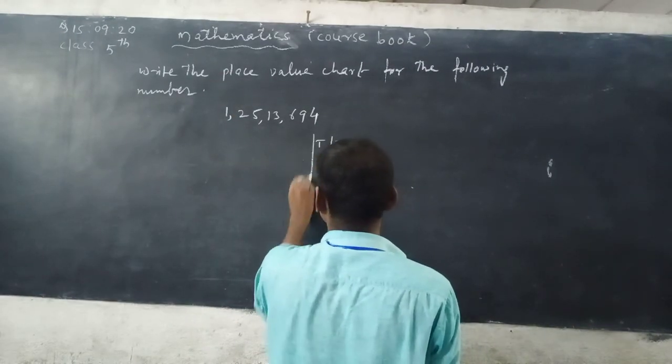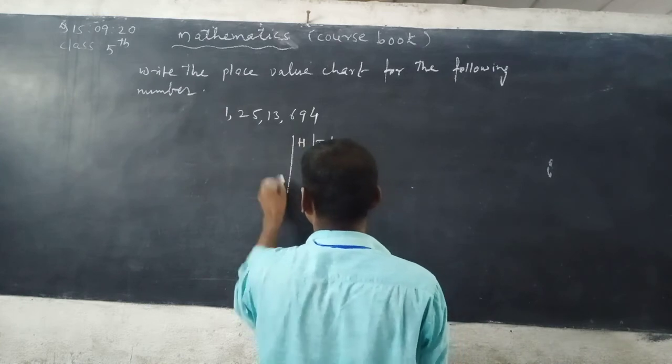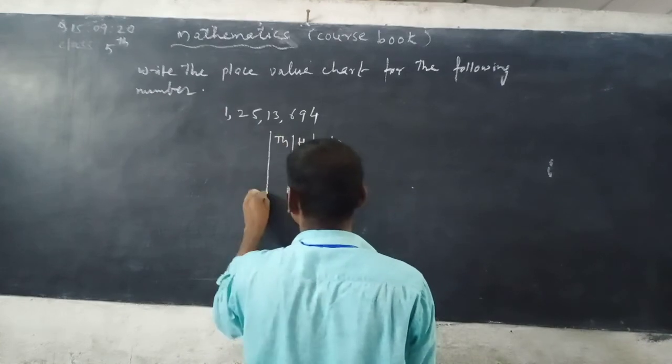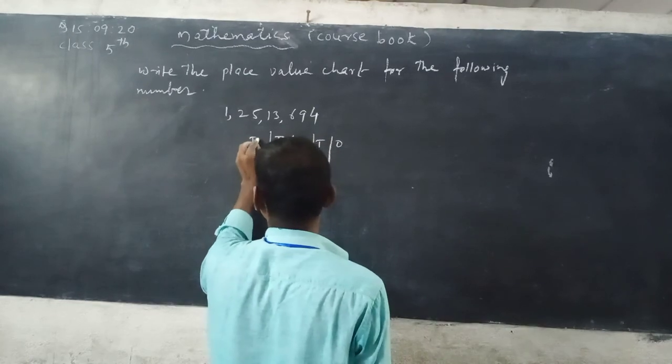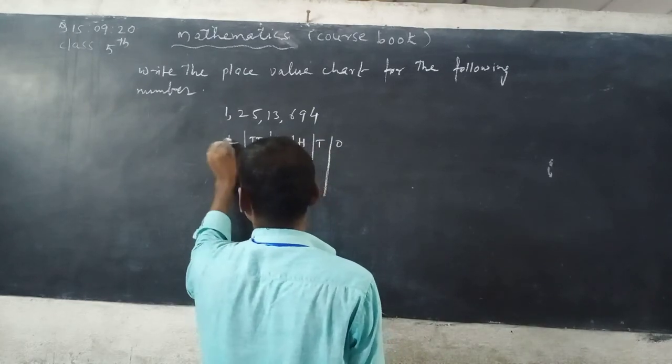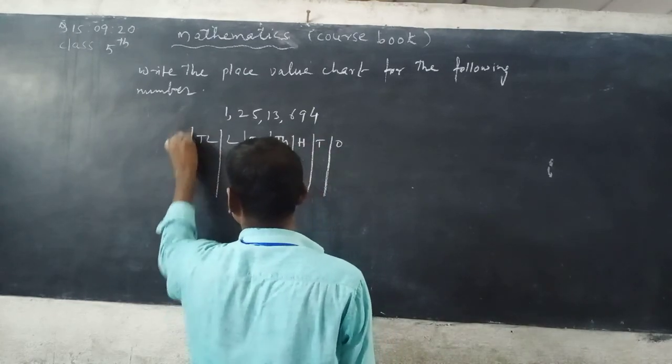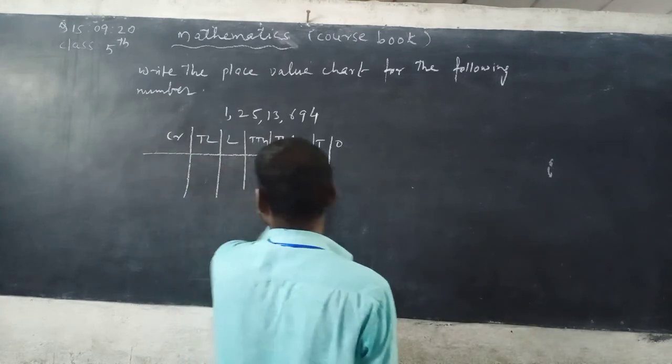So you can write here ones, tens, hundreds, 1,000, 10,000, lakh, 10 lakh, crore.